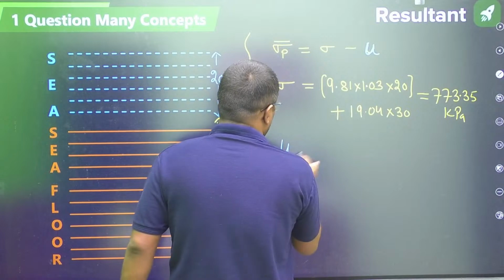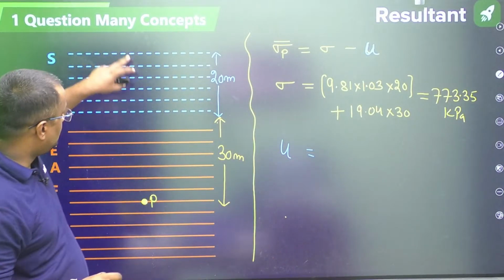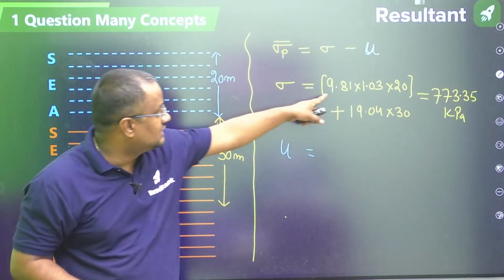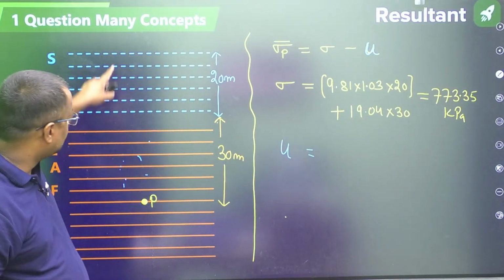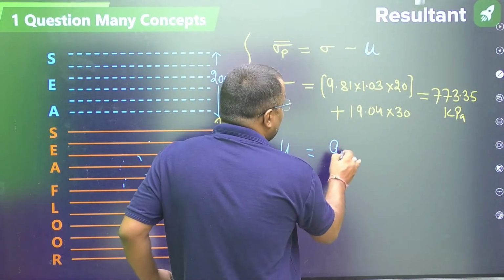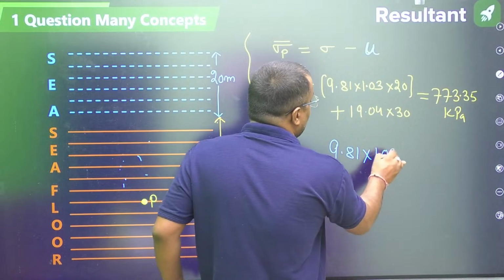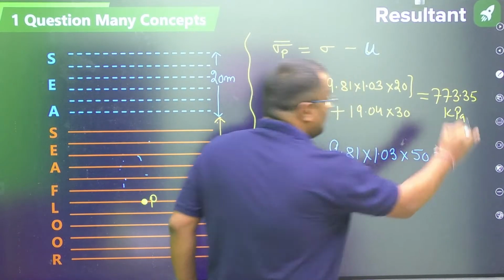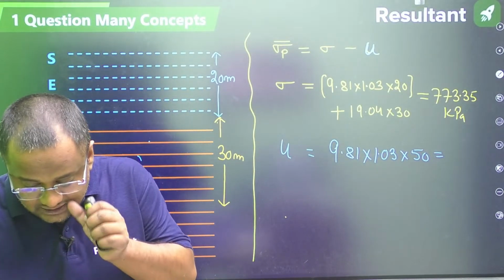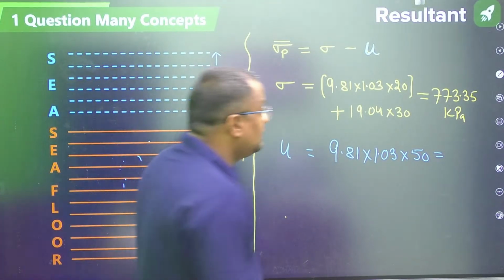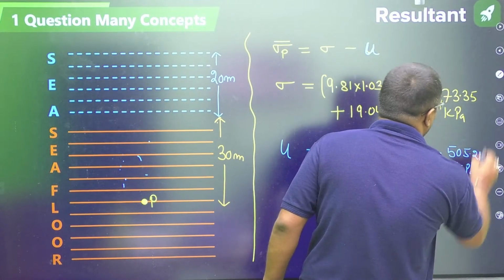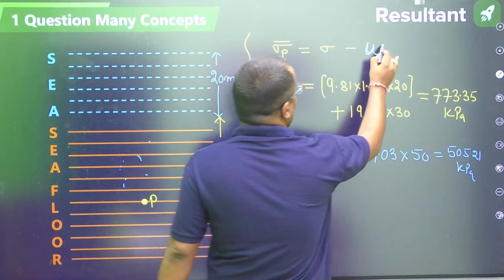Now pore water pressure at 30 meter below. All these pores will be connected. Of course, guys, here is also water. It is saturated; we have taken the saturated gamma sat. So what is the pore water pressure? Gamma W into H. But here gamma W is not 9.81. It is 9.81 into 1.03 into 50, and this value comes to be 505.21 kilopascal.